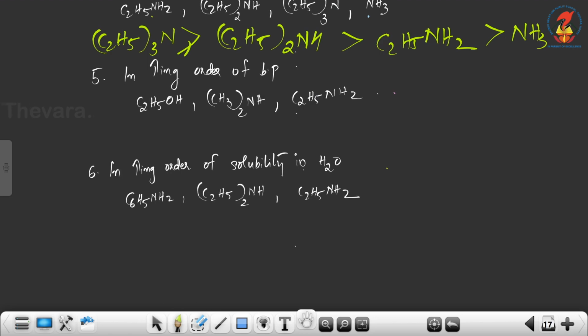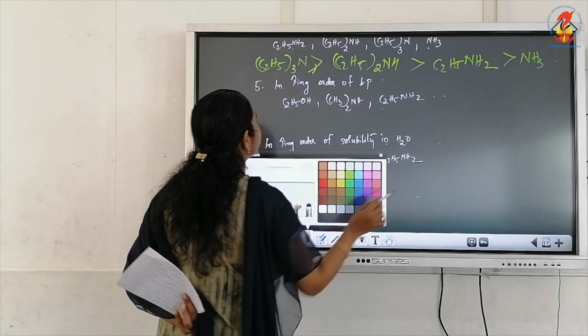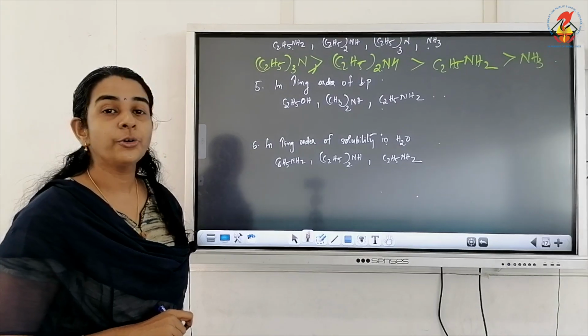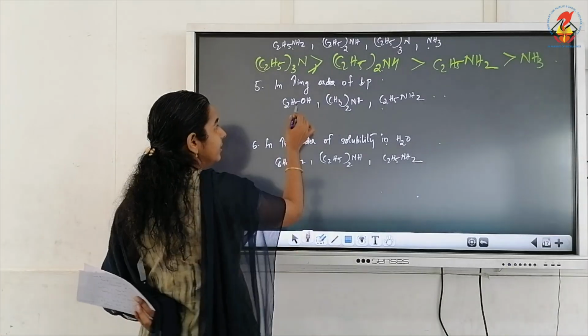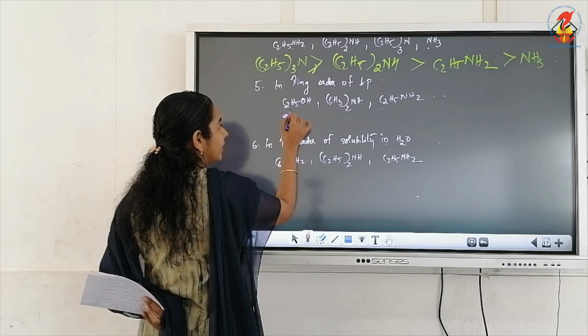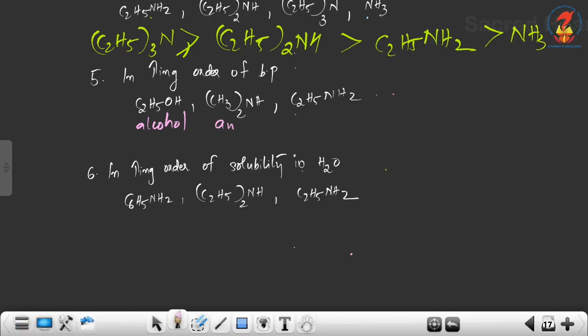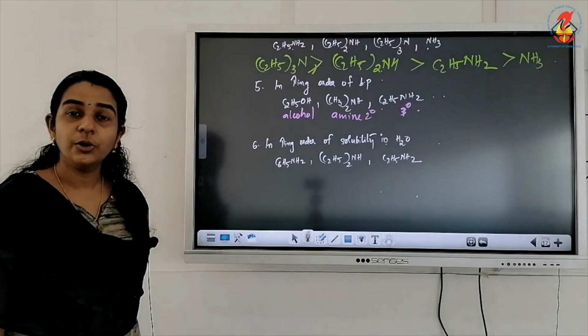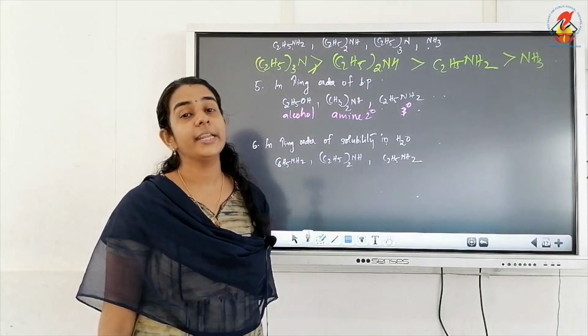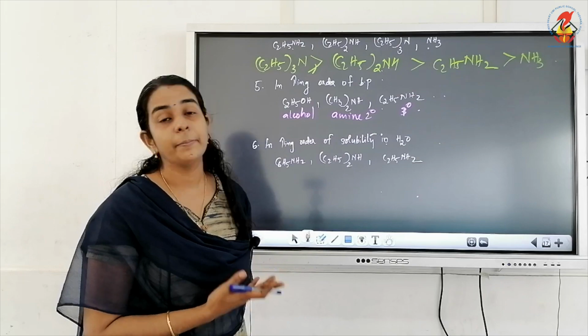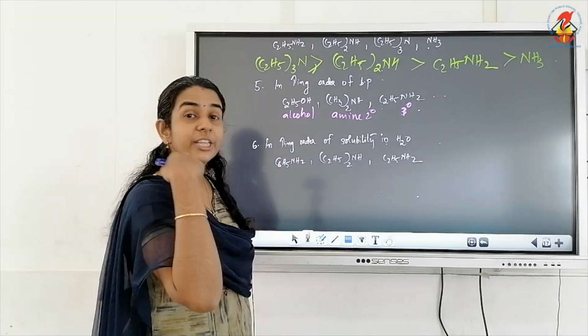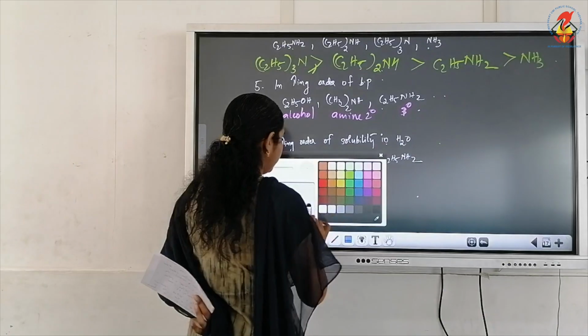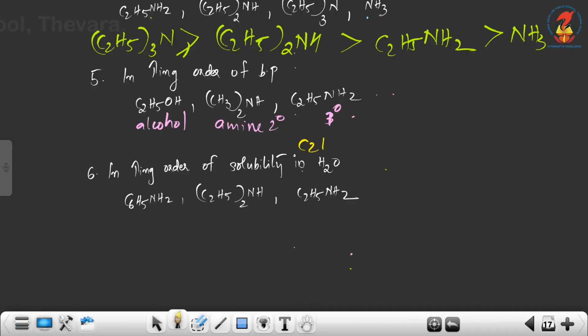Question number 5. Arrange in the increasing order of boiling point. See the compounds. First one, it is an alcohol. Second one is an amine. What amine? Secondary amine. And it is a primary amine. And we know that alcohols definitely have higher melting point and boiling point than amines. So the question is to arrange in the increasing order. So the one with highest boiling point will be ethanol.